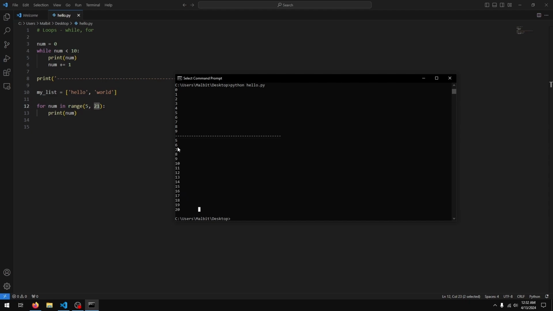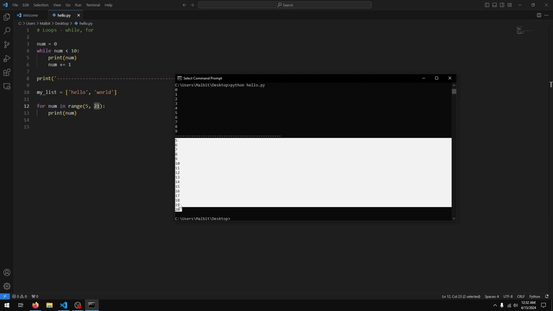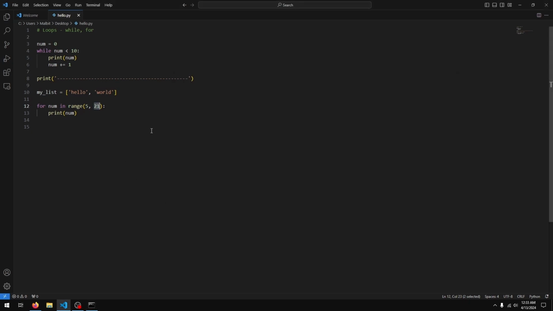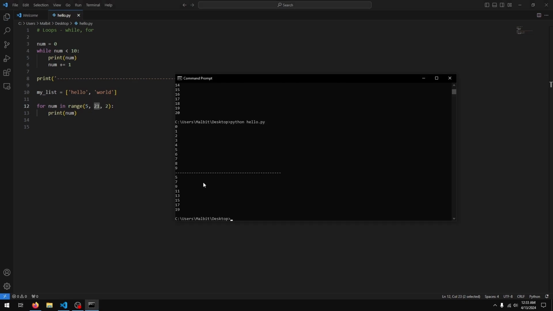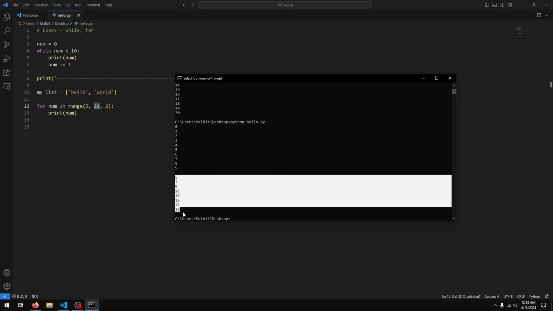What if I wanted to increase by 2? So just like in the previous lesson where we incremented by 2 for the even numbers, what if I wanted to increment by 2 in this case to get all the odd numbers? Well, after the 21, I can just put 2 here, and what this will do is it'll start at 5 and keep adding 2 until the value is less than 21. So there you go, 5 through 19.